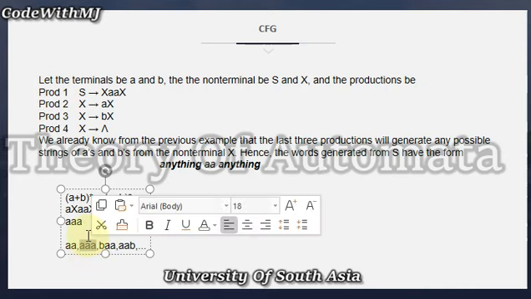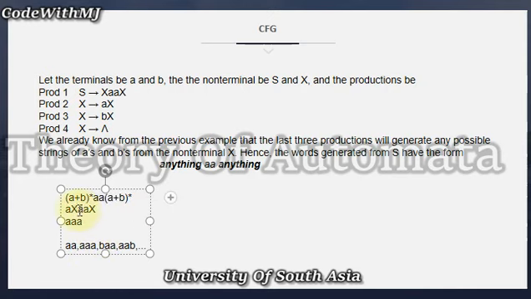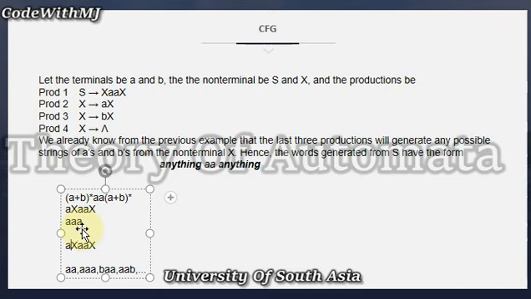So here you see that first we replace this X. Now I also want to replace it with B. So let's copy that. Now we replace both X with null, so we have B triple A, and so on. Thank you.